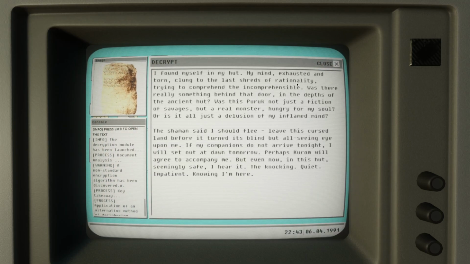I found myself in my hut, my mind exhausted and torn, clung to the last shreds of rationality, trying to comprehend the incomprehensible. Was there really something behind that door, in the depths of the ancient hut? Was this Peruk not just a fiction of savages, but a real monster, hungry for my soul, or is it all just a delusion of my inflamed mind? The shaman said I should flee, leave this cursed land before it turned its blind but all-seeing eye upon me. If my companions do not arrive tonight, I will set out at dawn tomorrow. Perhaps Karam will agree to accompany me. But even now, in this hut seemingly safe, I hear it knocking, quiet, impatient, knowing I'm here.